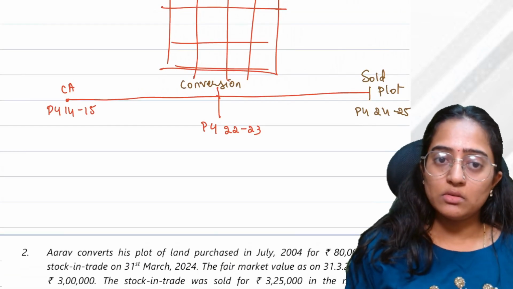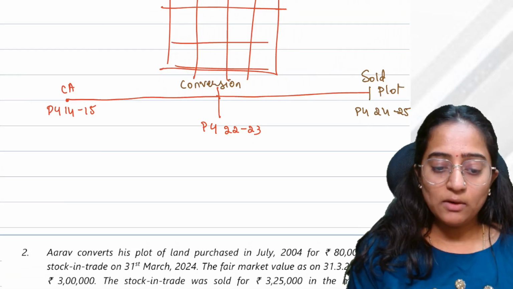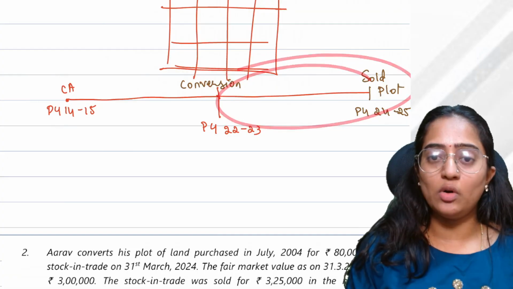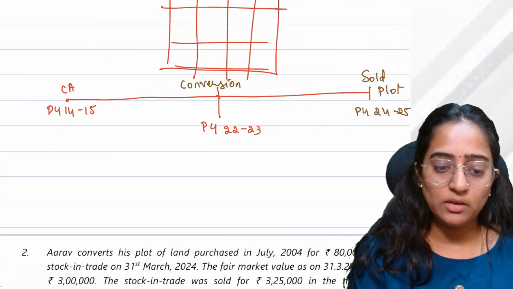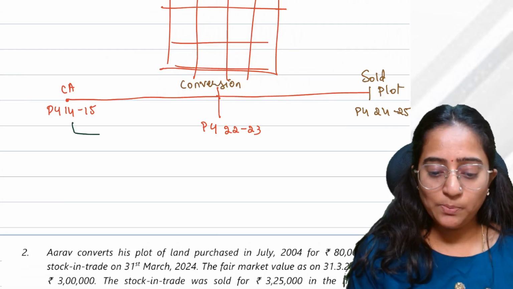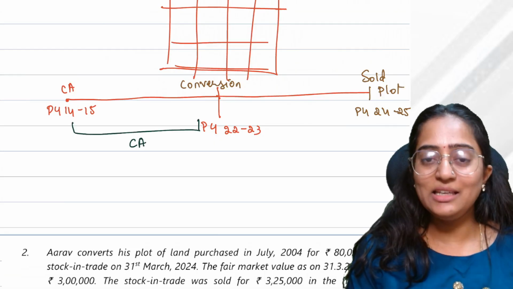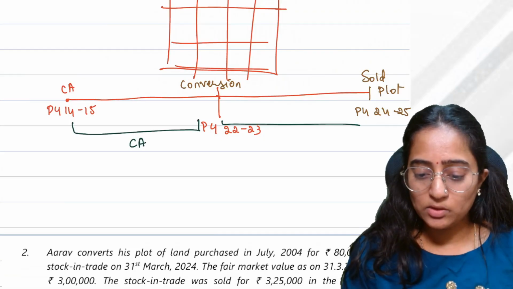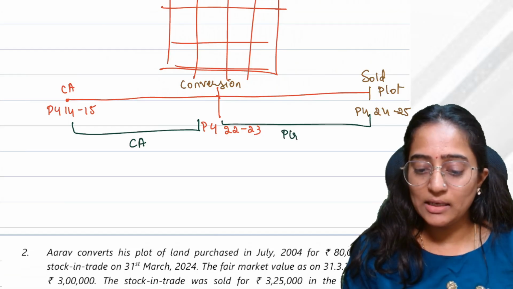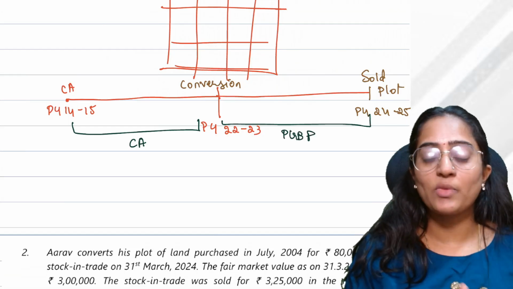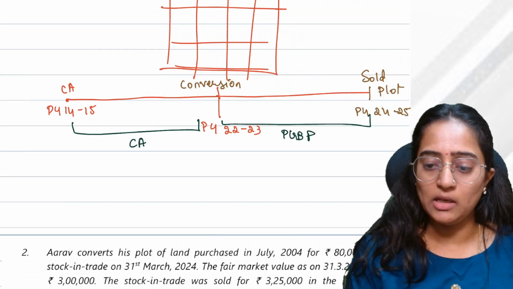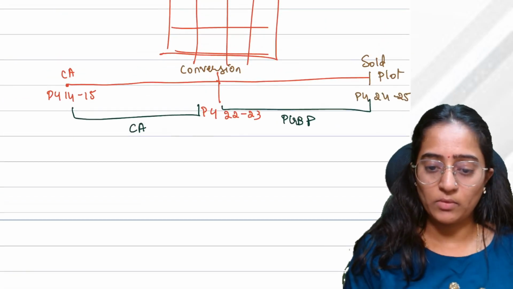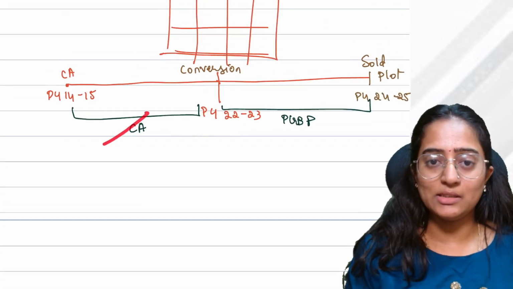Now comes the question: I was holding it as a capital asset till this time, and now it has been sold as a plot. What is the taxability? Very simple. From this period to this period, you treat the asset as capital asset, and from this period to this period, you treat whatever income you get as your PGBP. How to make the differentiation is very simple. Try to understand. See, this is capital asset, this is PGBP.